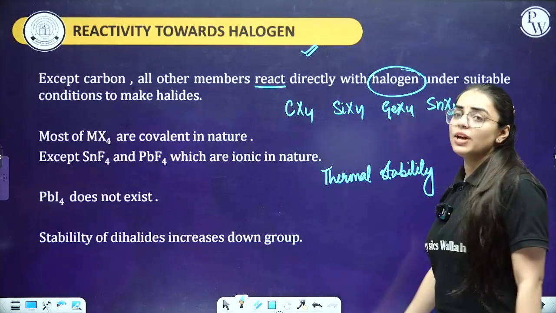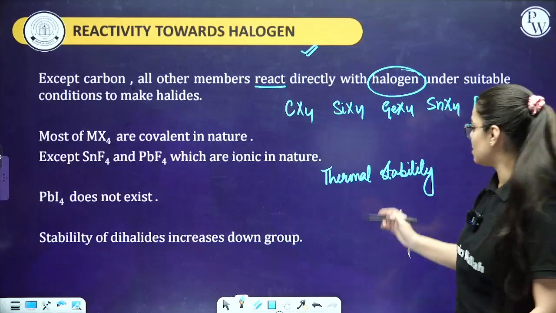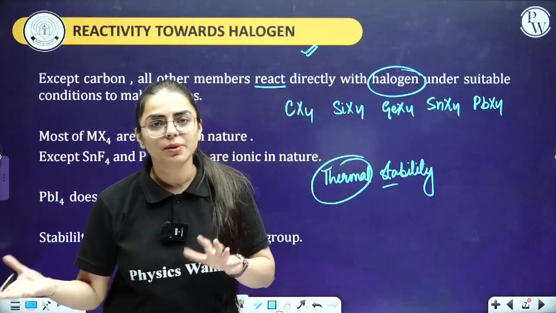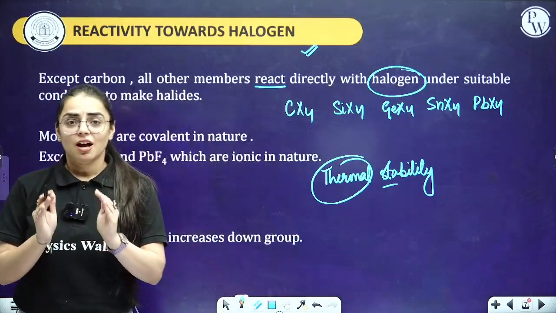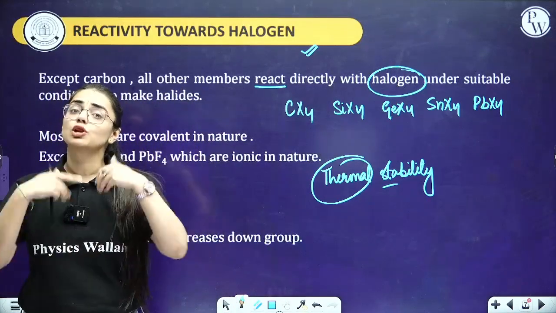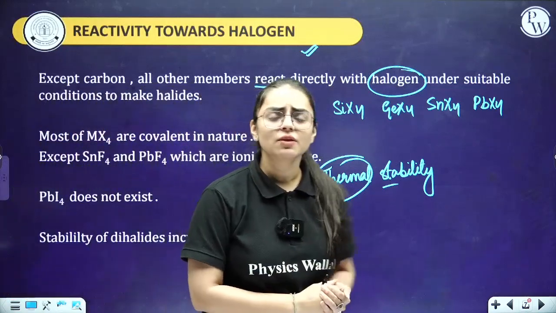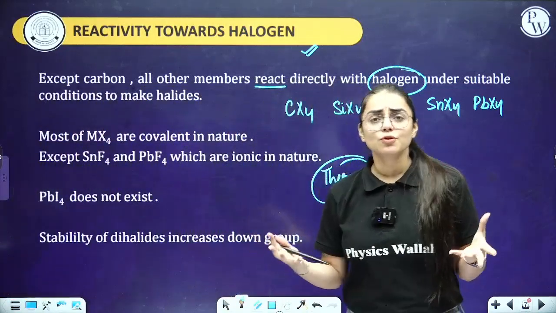Okay, now they can ask you which has the higher thermal stability. What is thermal stability? That means you are providing heat in order to break a bond. Let me tell you students, the one which has a lower atomic radii, you have to give a lot of energy to break that bond. Why? Because their force of attraction is very, very large. They have a lot of strong force of attraction, that's why.